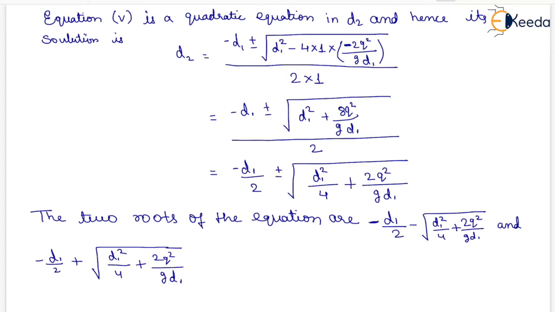On solving this, we will have two roots of the equation as minus D1 by 2 minus under root of D1 square by 4 plus 2Q square upon g D1, and minus D1 by 2 plus under root of D1 square by 4 plus 2Q square upon g D1.